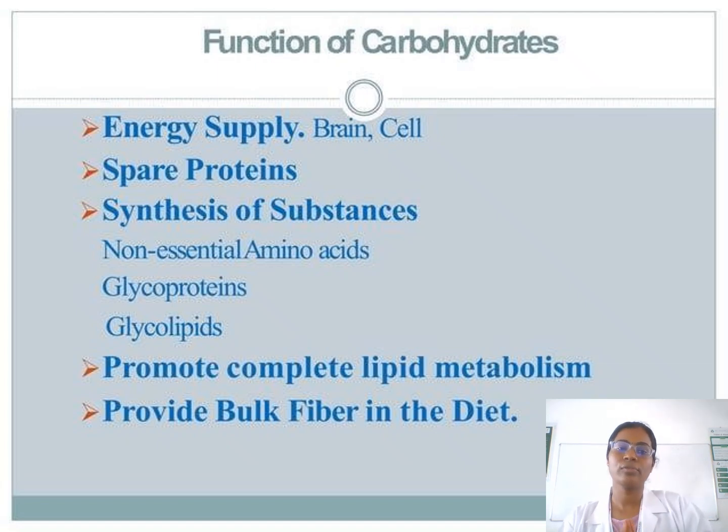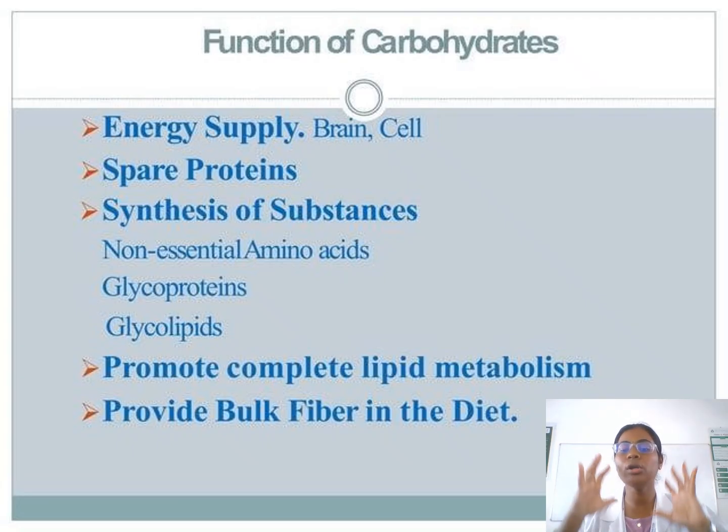So what are the functions of carbohydrate? It supplies whole body energy, including brain and nerve cells. It spares protein from being broken down for energy from the bones, muscles, whatever it is we have here. So we are having food, and this is modified to glucose, and glucose is modified to energy in the mitochondria.